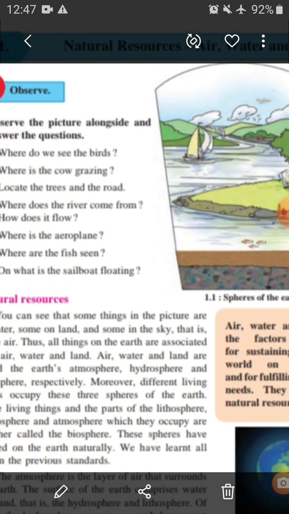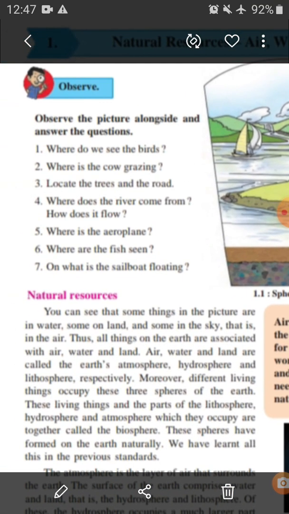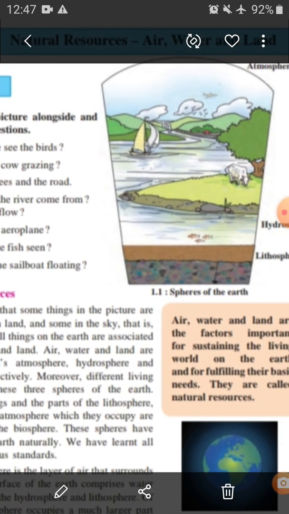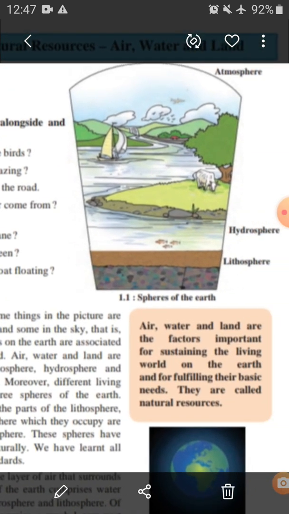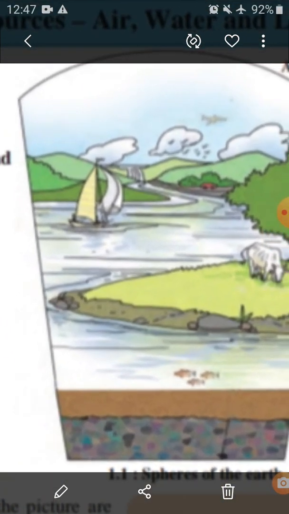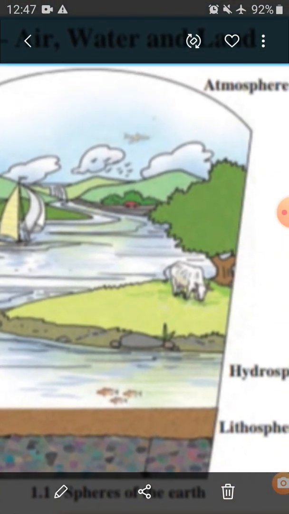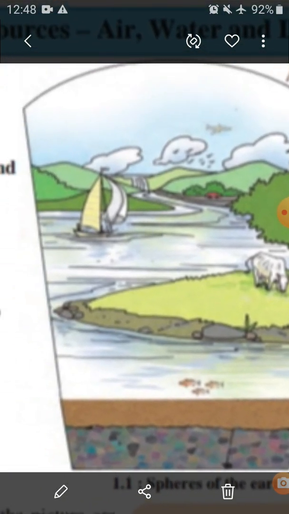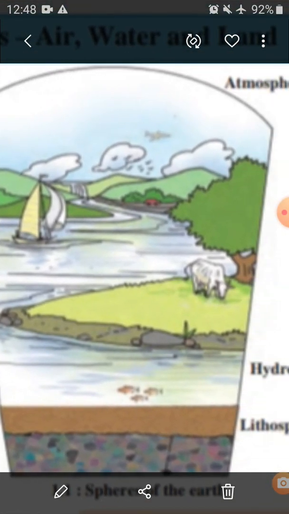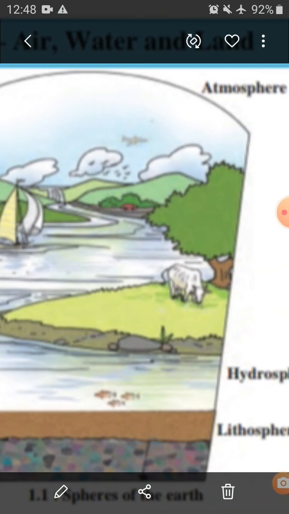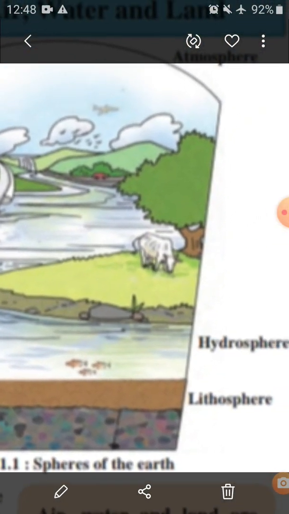Now we will see the questions. First question: where do we see the birds? We see the birds in the sky. Okay, see, these are the birds. And also we can say that we see birds in the atmosphere.